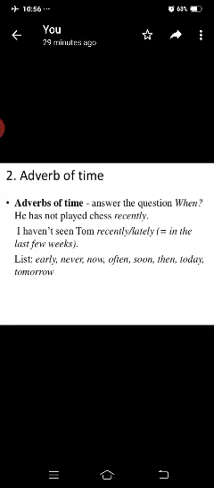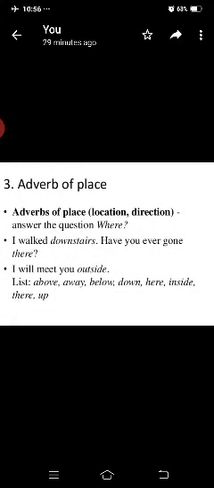Late, early, never, now, often, soon, then, today, tomorrow, all these are called adverbs of time. Adverbs of place, location, direction, answer the question where. I walked downstairs. Have you ever gone there? Here downstairs is an adverb.